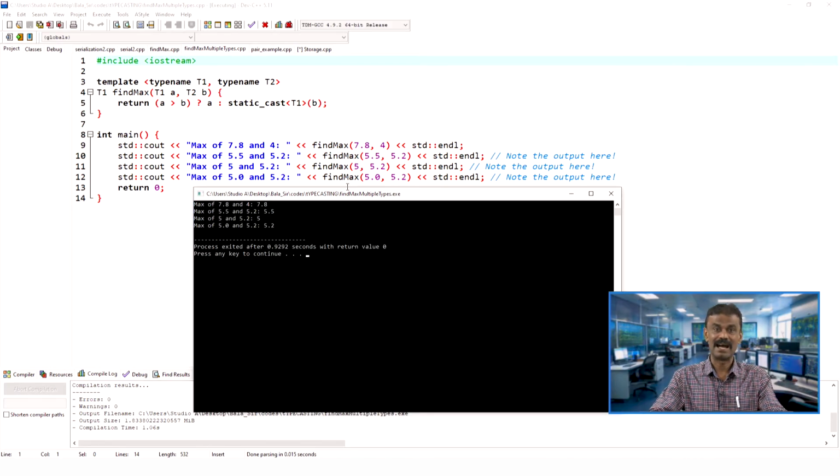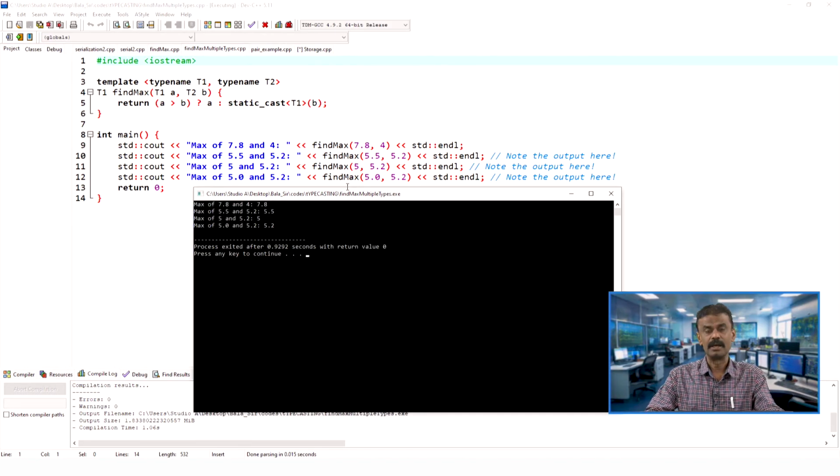Whichever is the higher type, you have to be very careful because you are converting into the lower one, so you may get output like this. Here in this case the maximum of 5 and 5.2 is saying 5, which is not correct. This is due to 5.2 being converted to 5, so you are getting the wrong value. And in line number 12, 5.0 and 5.2, you are getting 5.2. I hope it is clear.